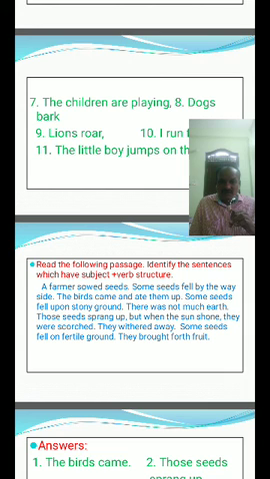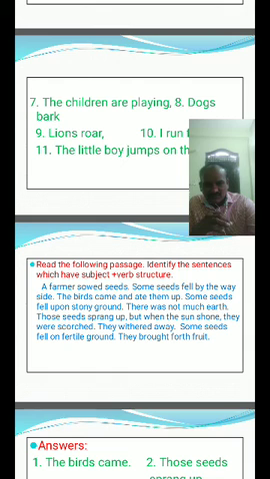A farmer sowed seeds. Some seeds fell by the wayside. The birds came and ate them up. Some seeds fell upon the stony ground. There was not much earth. Those seeds sprang up, but when the sun shone, they were scorched. They withered away. Some seeds fell on the fertile ground. They brought forth fruit. Come to the answers.